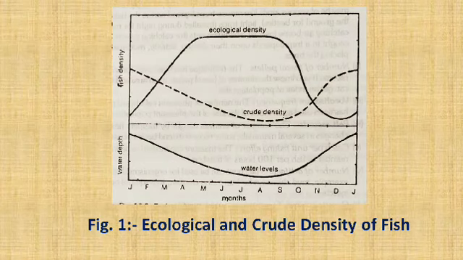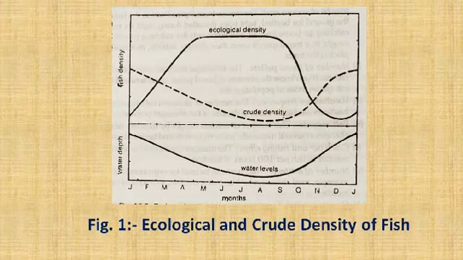So as the water level falls down, the crude density of the fish falls down, because here we are calculating the total area of that particular habitat, and at the same time the ecological density increases, because when the water level falls, the small size fish gather in a particular, limited area.